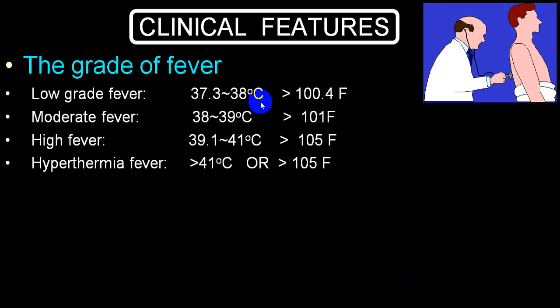Low grade, we already mentioned, close to normal, close to 100, 101, moderate, 102, 103 will usually be labeled as high moderate, and when it goes above 105, high grade fever, and when it is very, very high, I'll say that high grade fever 103, 104, more than 105, 106, hyperpyrexia.